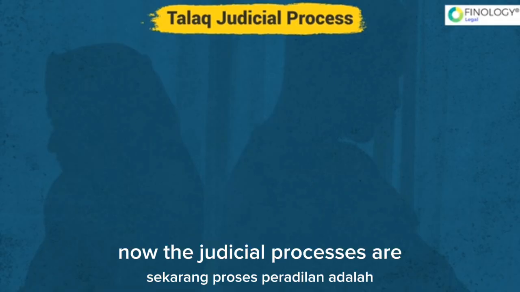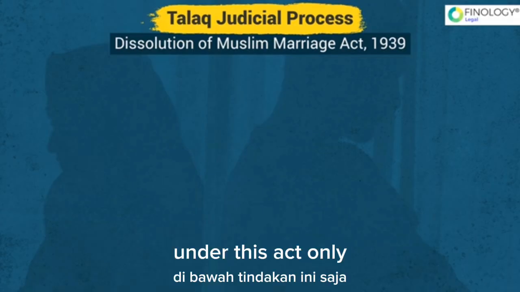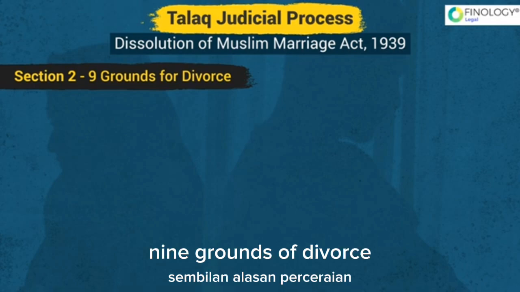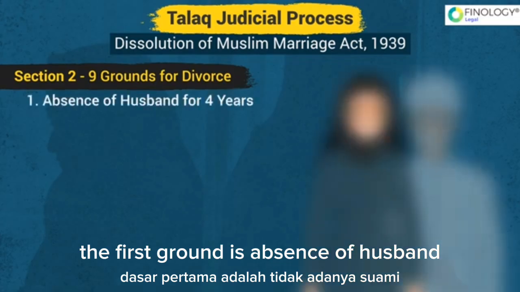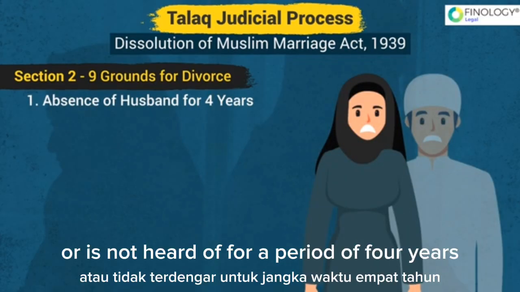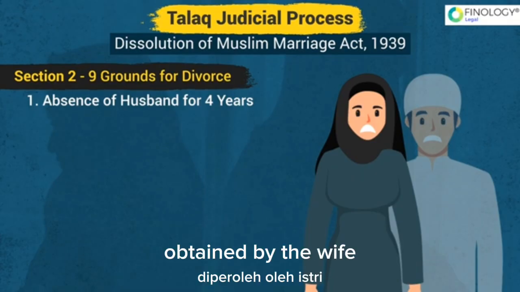The judicial processes are governed by the Dissolution of Muslim Marriage Act of 1939. Under this act, there is Section 2, which contains specifically 9 grounds of divorce, on the basis of which divorce can be obtained. The first ground is absence of husband. If the husband is absent or is not heard of for a period of 4 years, then in that case divorce can be obtained by the wife.